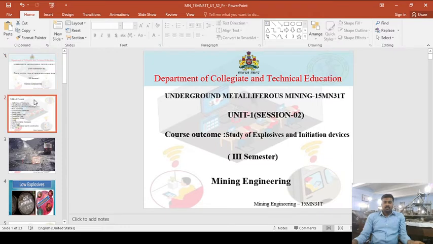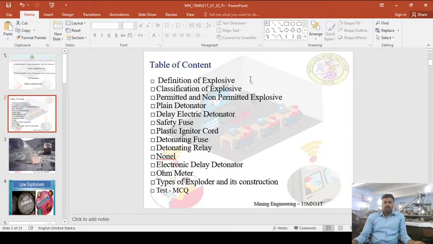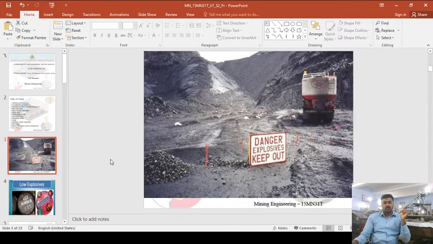In our previous session, we had seen the definition of explosives and the classification of explosives. In this second session, we will be discussing the same topic under the classifications of explosives: the difference between low explosives and high explosives, and the definitions of low explosives and high explosives. Let me go into the topic.